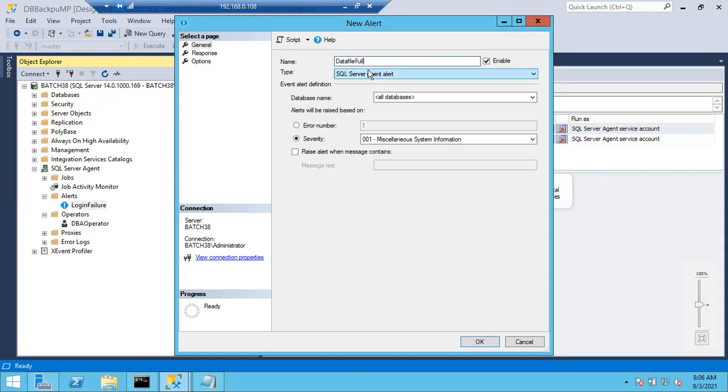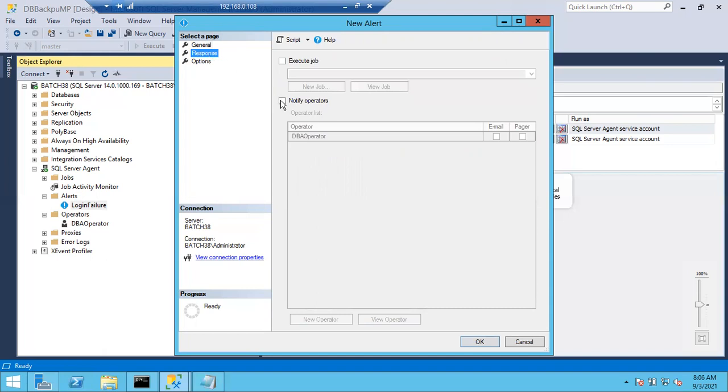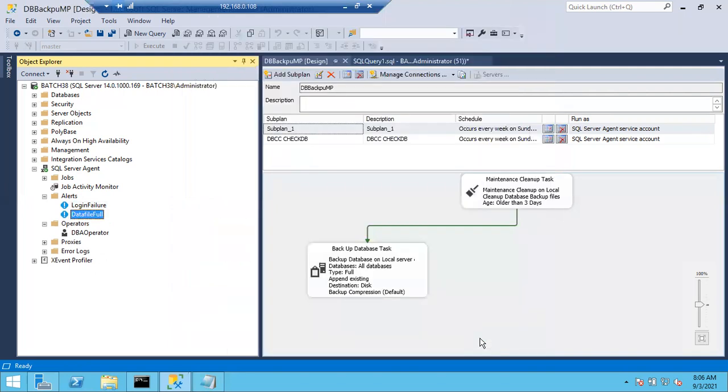Next, event alert only. Next, all databases. Next, the error number, 1105. Good. Next, response. What do I have to get once this error came? Notify operators, select email, click OK. Sir, what is pager, sir?